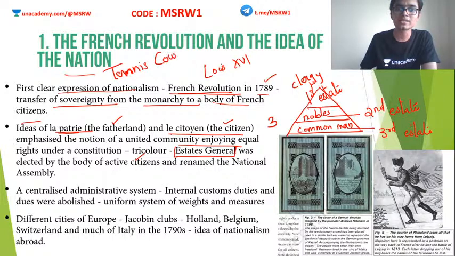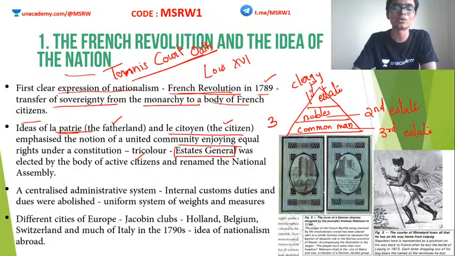Okay, Tennis Court Oath. You might have heard about this very well. The reason why this oath is named Tennis Court Oath is simply because it was conducted in a tennis court. That is it. Alright, so a national assembly was formed. It got very much popularity and eventually the French king had to submit to their demands. Clear? So this was the French Revolution, and a constitution for France was made after this National